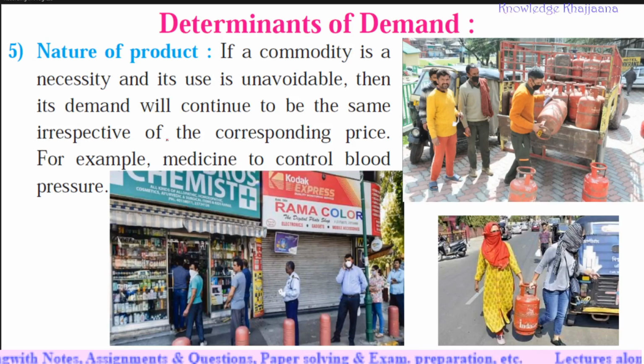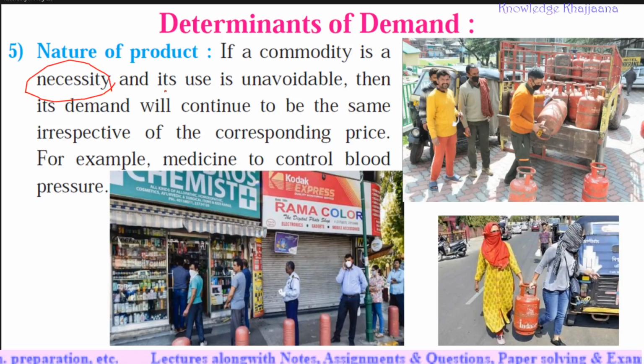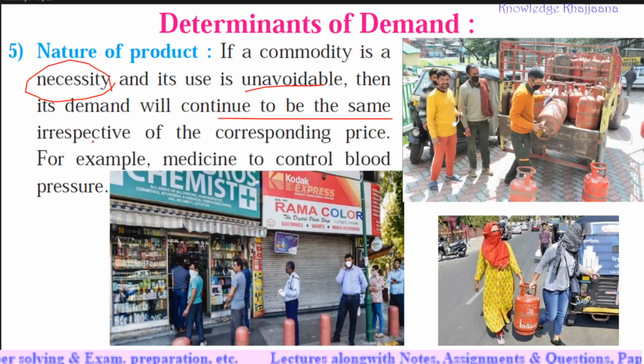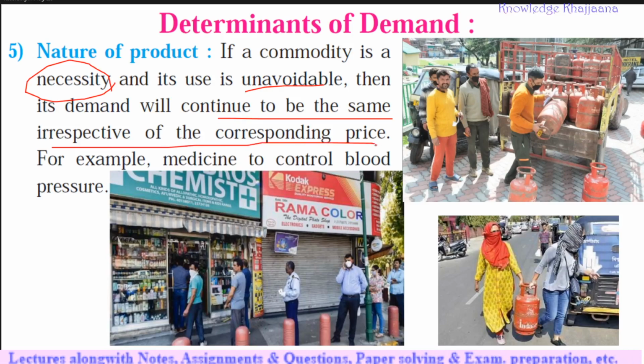Next, nature of product. If a commodity is a necessity and its use is unavoidable, then its demand will continue to be the same irrespective of the corresponding price. For example, medicines to control blood pressure, sugar, etc. Why are medicines used? Because medicines are used for curing illness, right? Such commodities are essential goods.